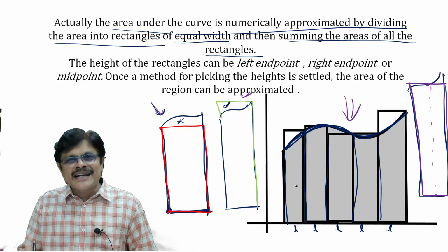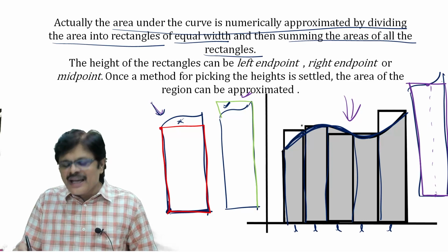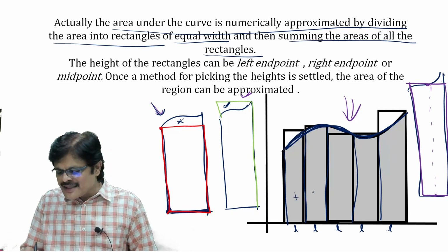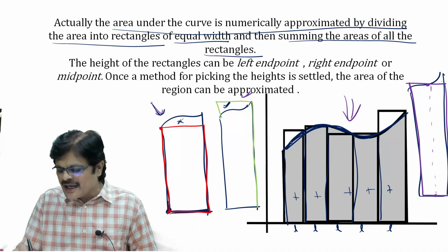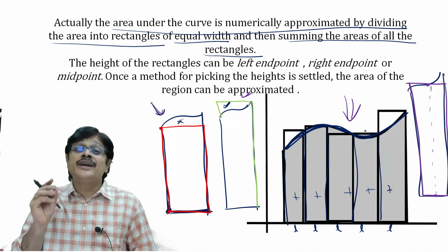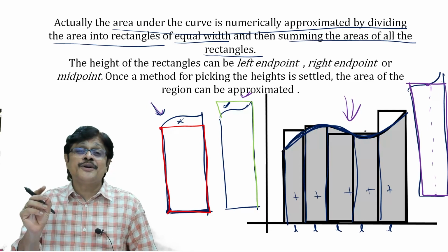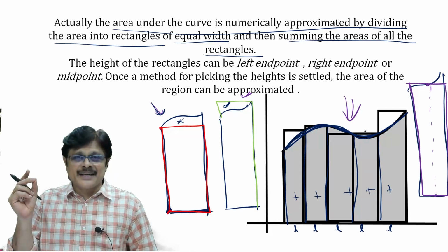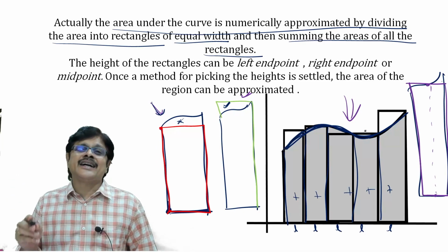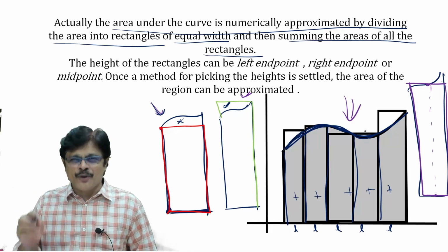Therefore these rectangles will give you the area under the curve. That is, the sum of areas of all these rectangles will give you the area under the curve. When you increase the number of rectangles to very large, mathematically infinity, then you are going to get the area under the curve. So that is actually the process.